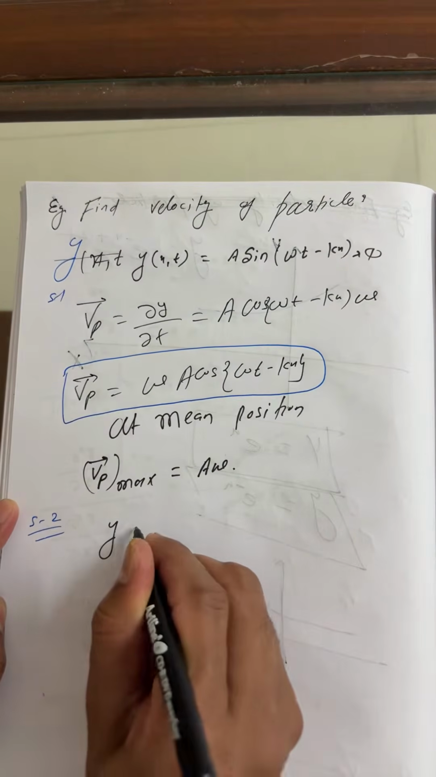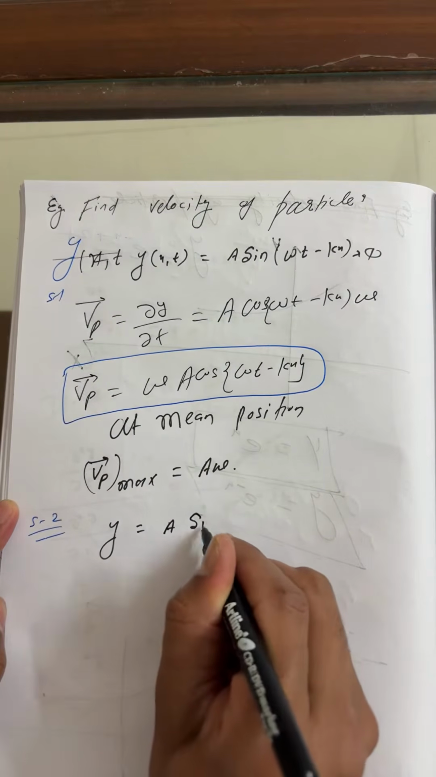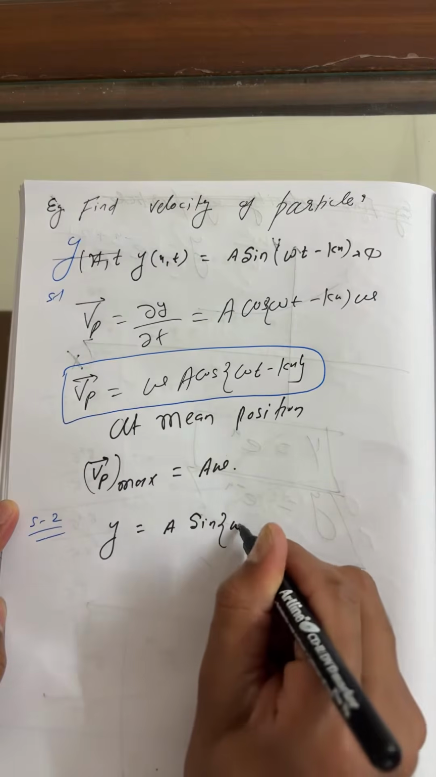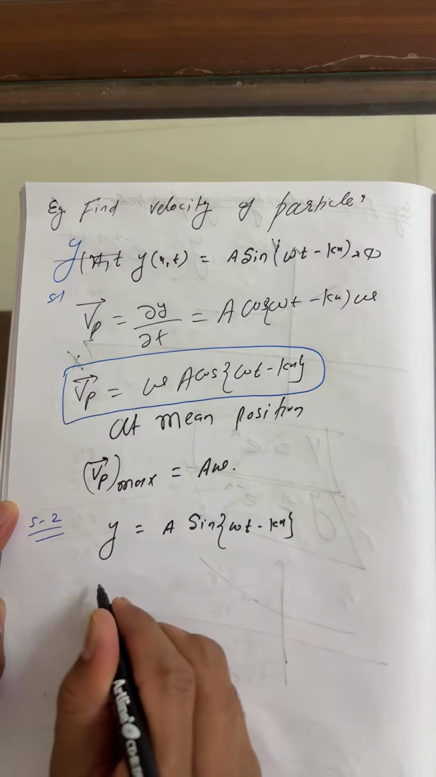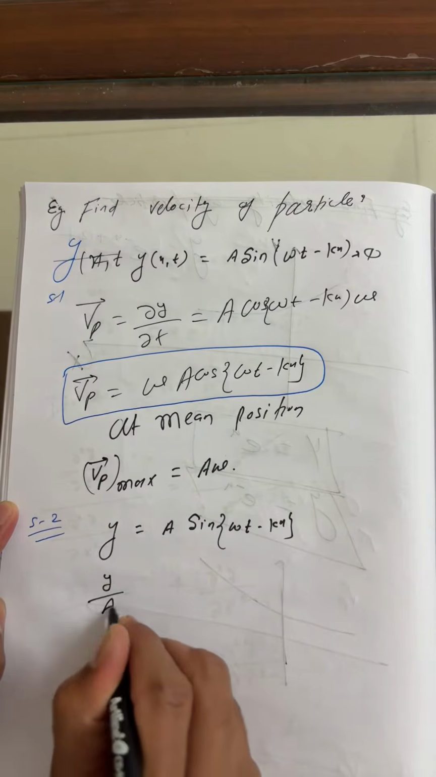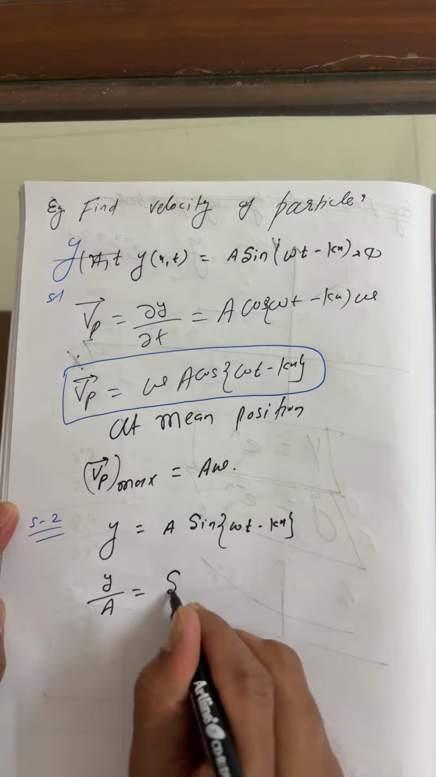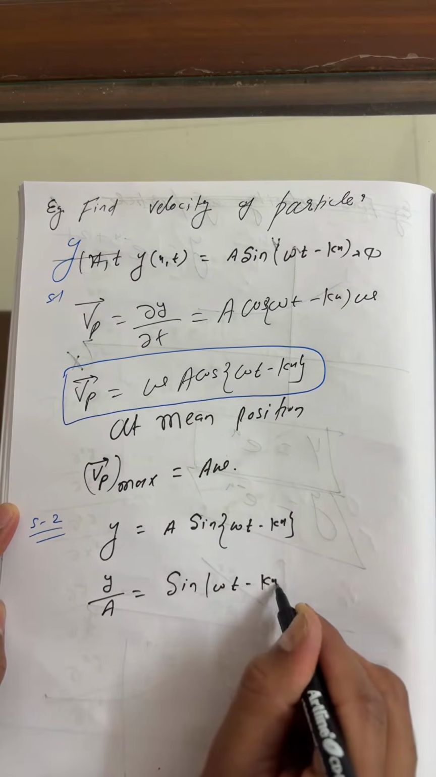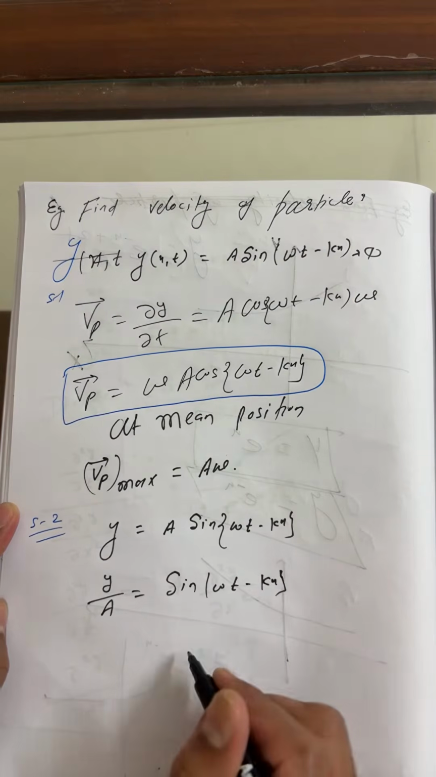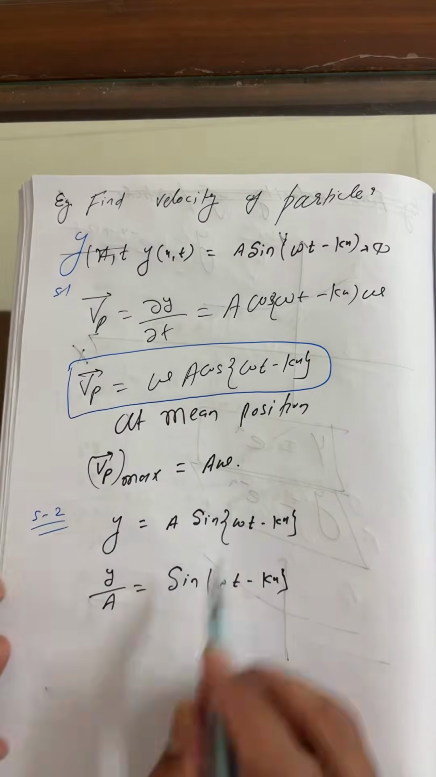So you can say y is equal to A sin(ωt − kx). So this is y upon A. What you can write is sin(ωt − kx). So this is the velocity of particle we got here.